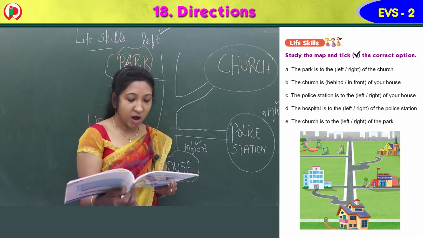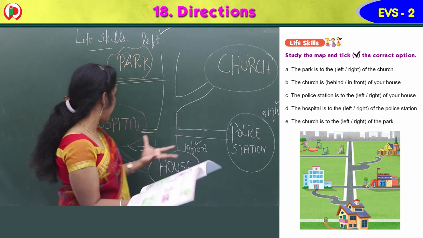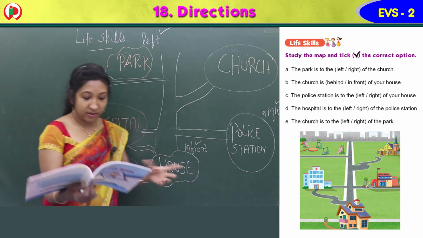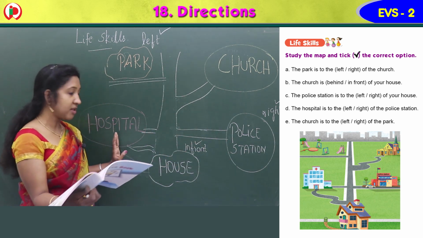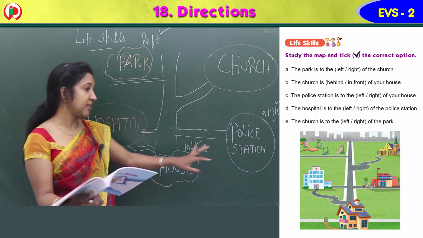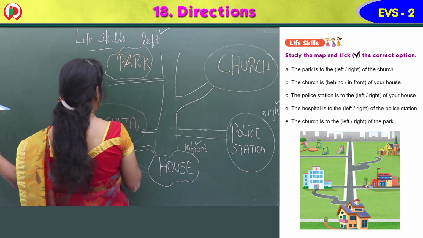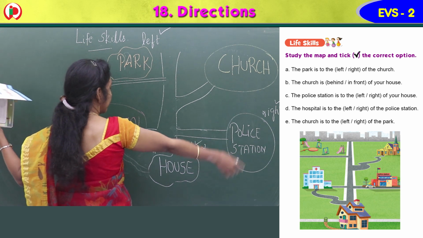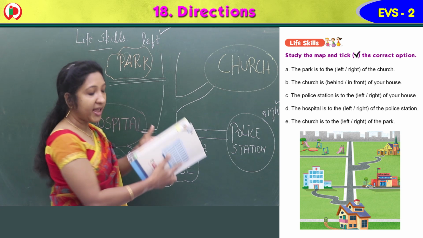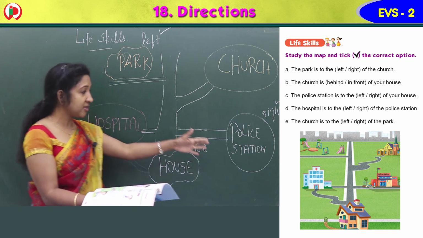Then D, the hospital is to the dash of the police station. Where is the hospital? Here it is the hospital, here it is the police station. Imagine that you are in the hospital. Here you are in the hospital, your left is this, right is this. So which side of the hospital is the police station? It is to the right side of the hospital.